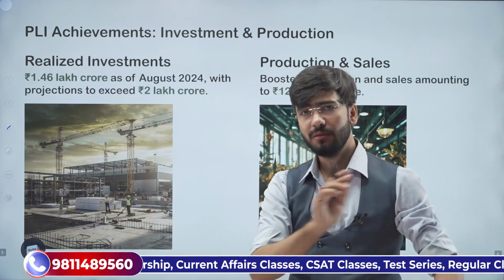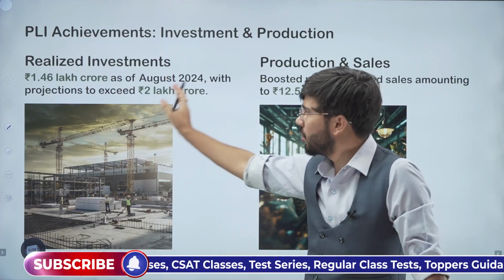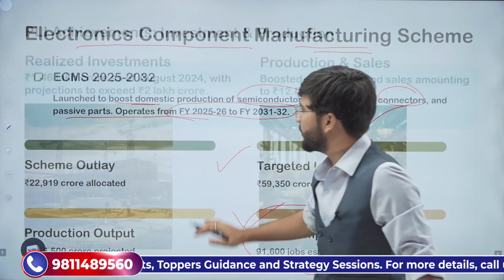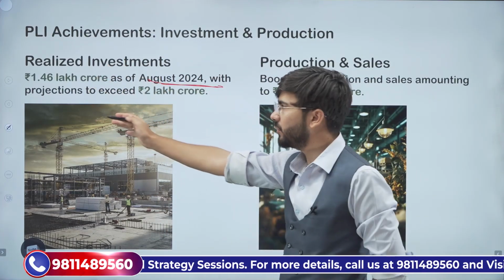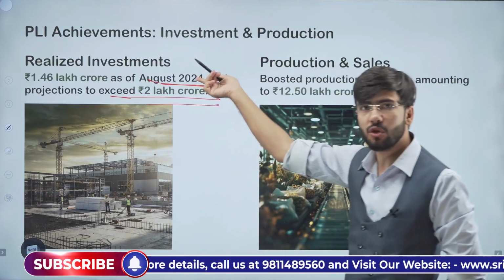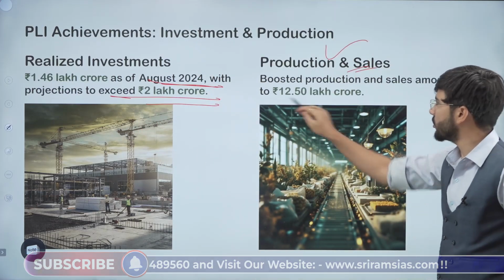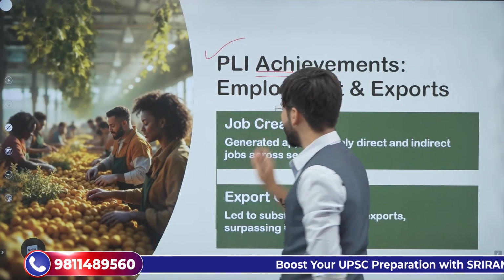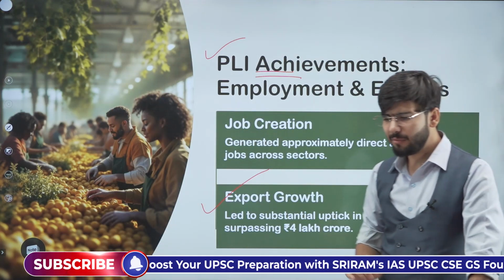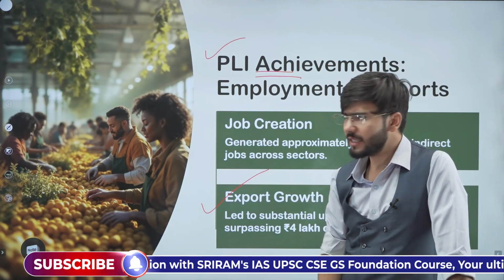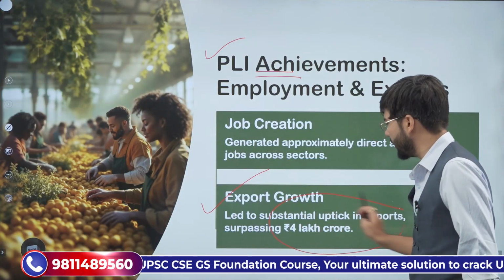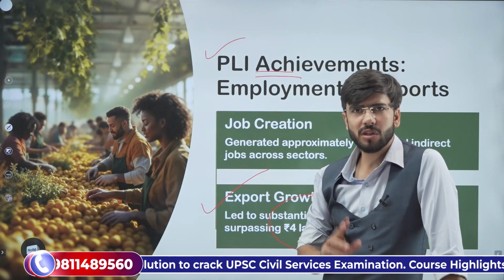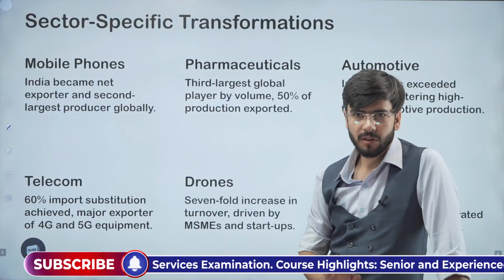Now what have been the achievements? First, realized investment has increased to 1.46 lakh crores. The target was 4 lakh crores but by August 2024 it was 1.46 lakh crores and the projection is that it will increase to 2 lakh crore. Production and sales have also increased to 12.5 lakh crores. Understood? So PLI has been a successful scheme in terms of achieving its targets, and the export growth has also increased to 4 lakh crore. So there has been an uptick in exports, employment and production, all three, due to this PLI.